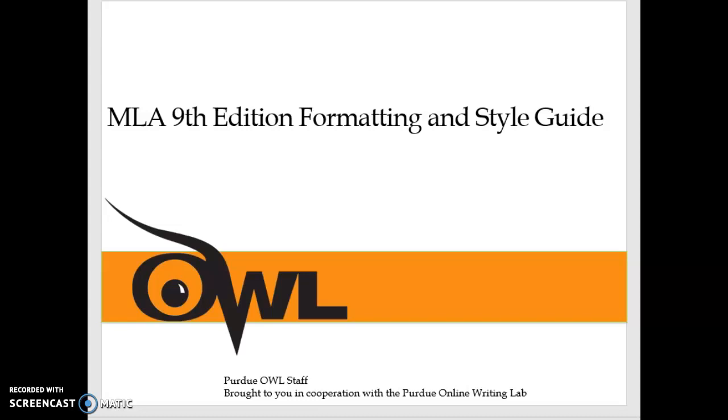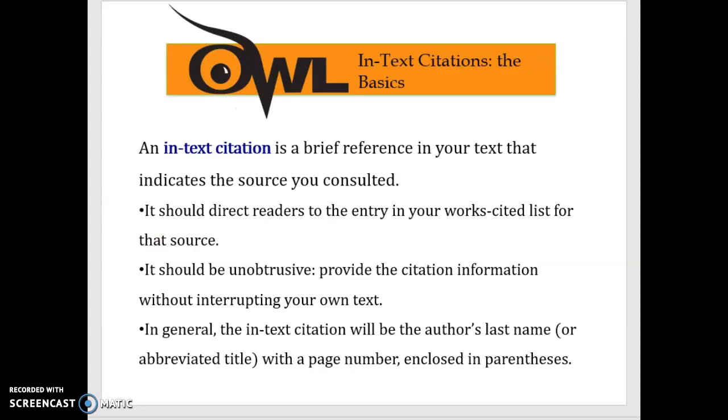Okay, I am going to share with you some information and examples for doing in-text citation. In-text citation refers to when you briefly reference within the narrative, within your text, the source where you got the information that you are discussing. The reason why is that it directs readers to the Works Cited page so that they can find the source if they would like to.